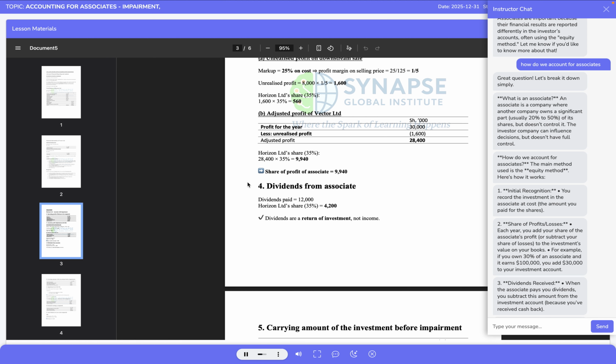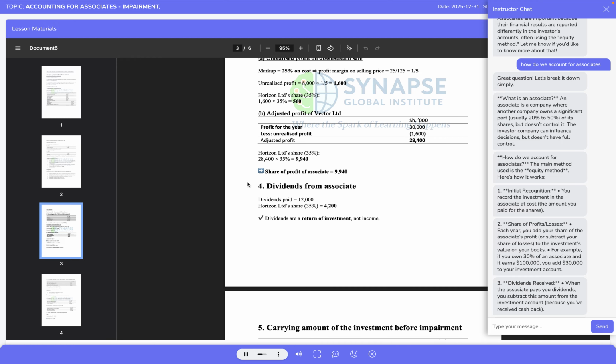Horizon Limited owns 35% of Vector Limited, so its share of this adjusted profit is calculated by applying the 35% holding to the adjusted figure. 35% of 28,400,000 shillings amounts to 9,940,000 shillings. This is the figure that Horizon Limited recognizes as its share of profit of the associate in its statement of profit or loss.